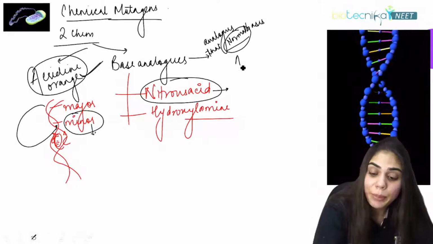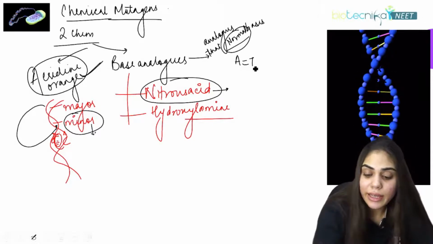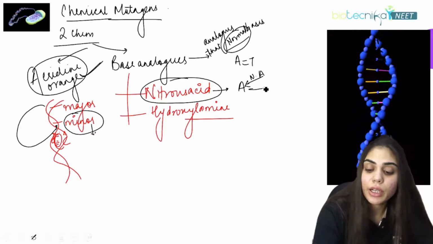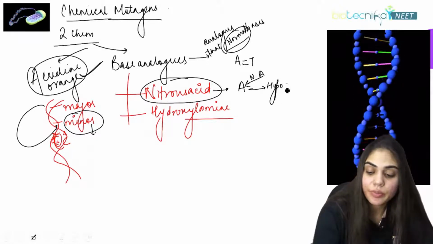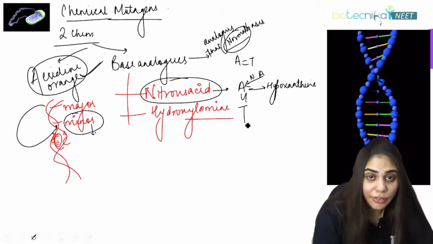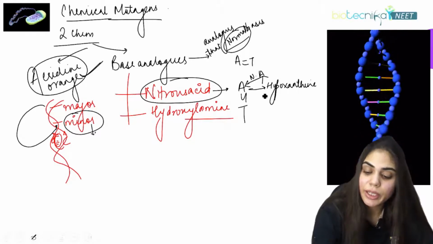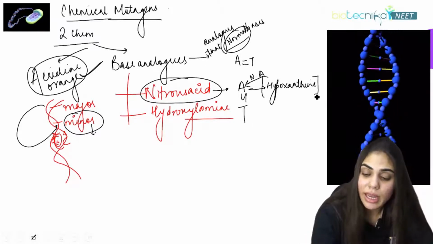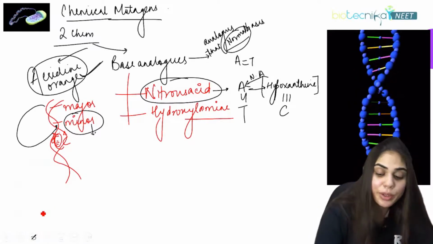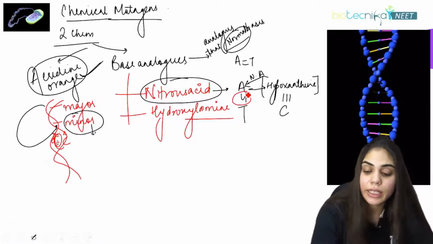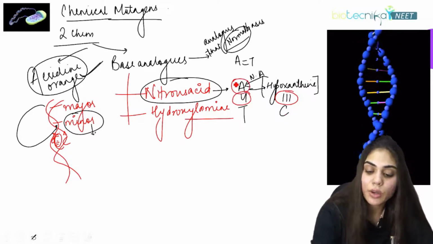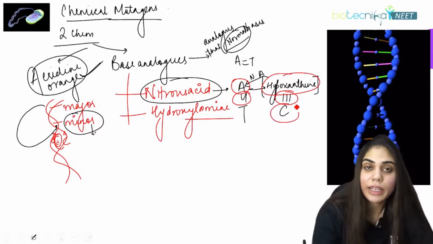Normally A pairs with T. But when this adenine is exposed to nitrous acid, it will be converted to hypoxanthine. Now this hypoxanthine will pair with C. So you can see a major difference. Previously there was a double bond between A and T, and now you can see a triple bond between hypoxanthine and C. Adenine is converted to hypoxanthine and it binds with cytosine.